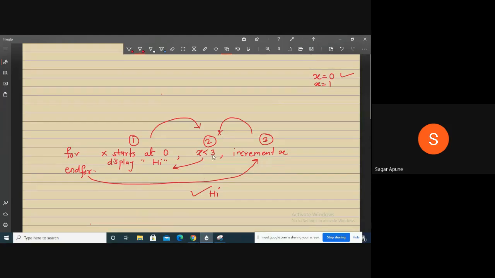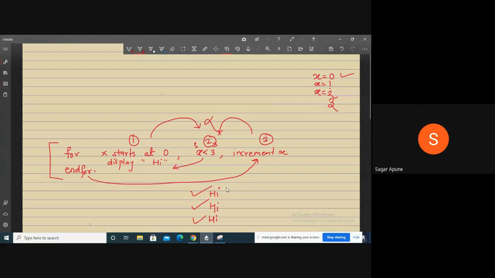x is less than 3, 1 is less than 3, yes, the condition is true. Then display the Hi message again. Then again end of for loop, jump to the increment section. Now x becomes 2, 2 is less than 3, the condition is true, display Hi again. Again increment x, x becomes 3 now. Then 3 is less than 3, the condition is false, so skip the for loop.